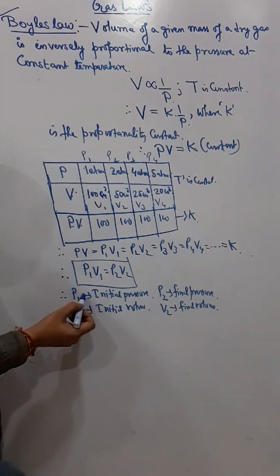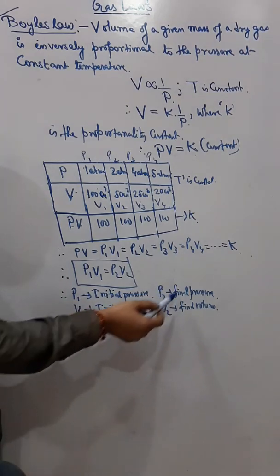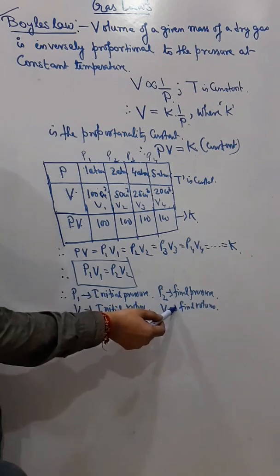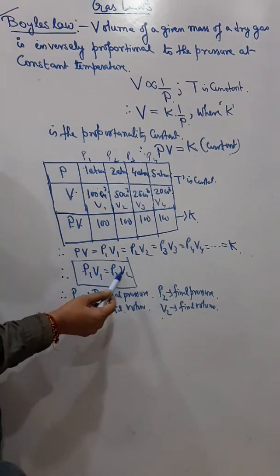Now out of this P1 V1 P2 V2, that means initial pressure, initial volume, final pressure and final volume, if any three values are given, the fourth value we can get.